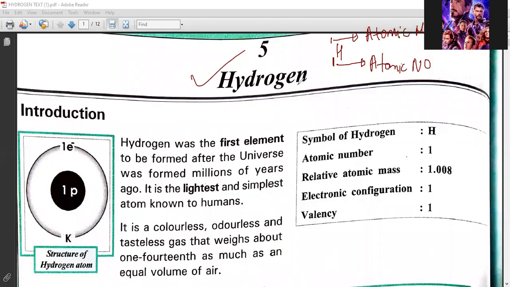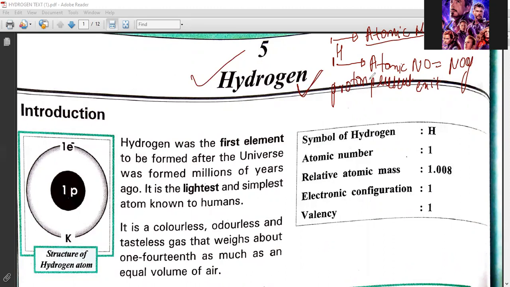So this is your first chapter, fifth chapter, hydrogen. Its symbol is 1 and its atomic mass is also 1. Atomic number means the number of protons present in it. Atomic mass is called the number of protons plus the number of neutrons.